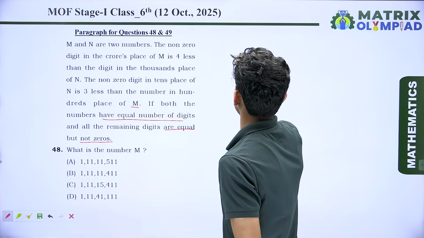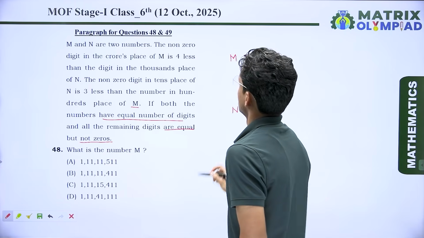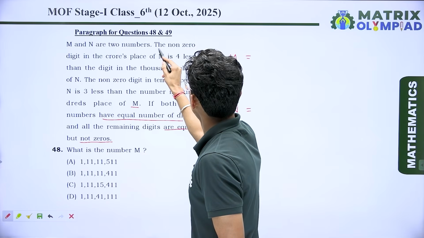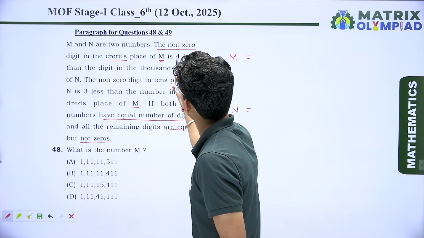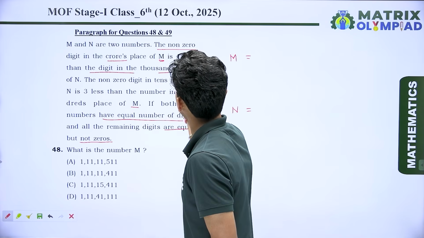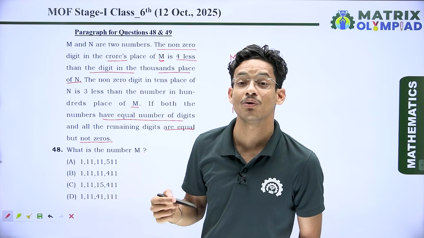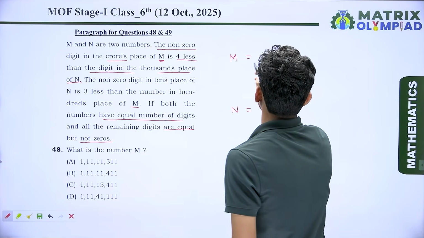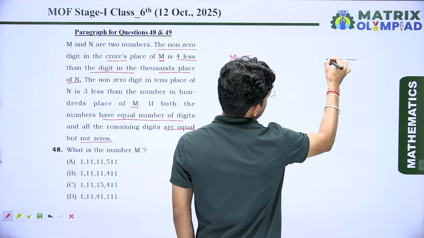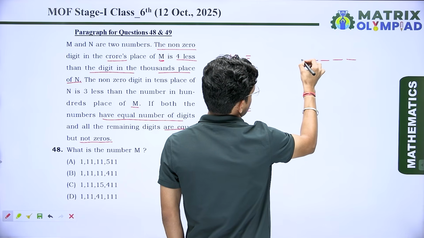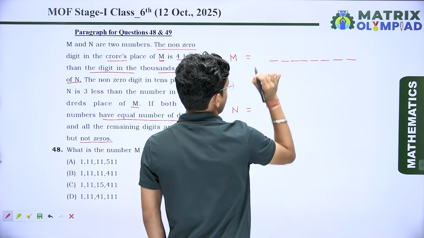So here we have two numbers, first is number M and second is number N. Okay, so again we read the paragraph. The non-zero digit in the crore place of M is 4 less than the digit in the thousand place of N. It means the crore place of M is 4 less than the thousand place of N. So first we take digits. So I can write here ones, tens, hundred, thousand, 10,000, lakh, 10 lakh, crore.